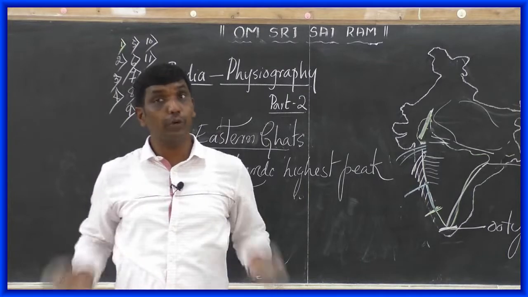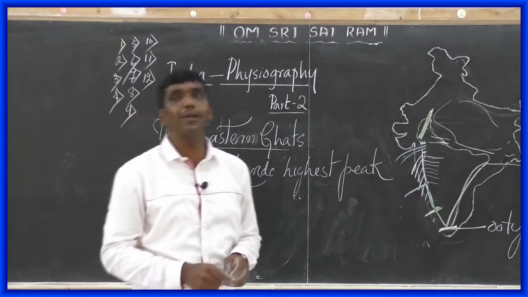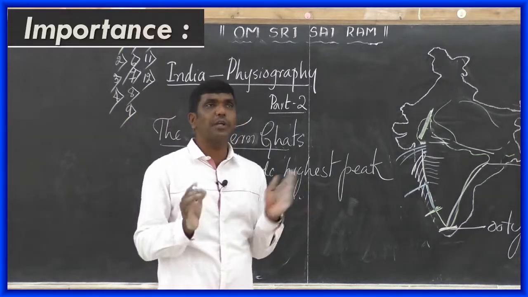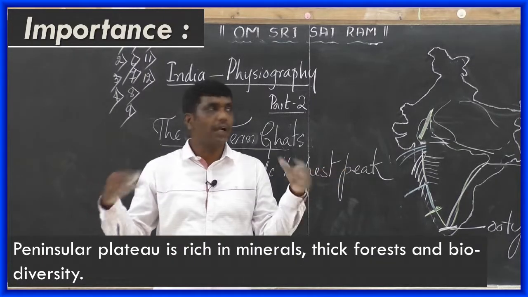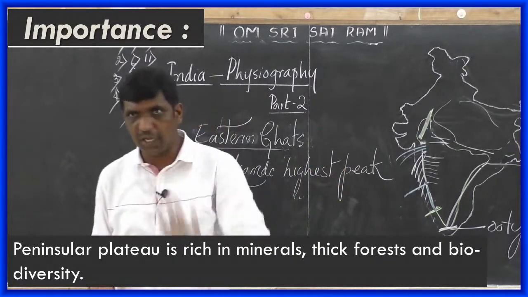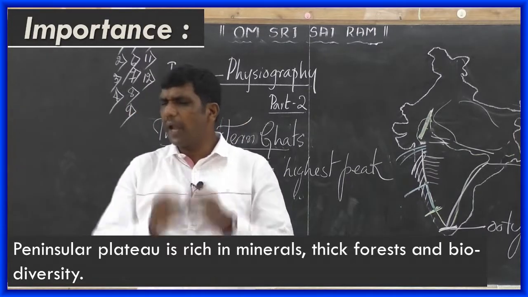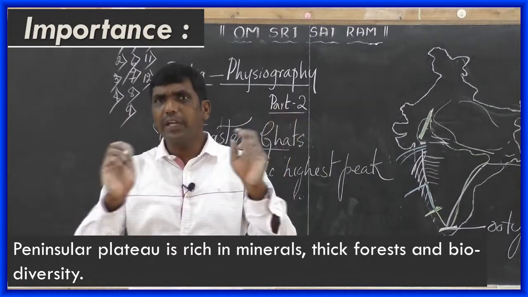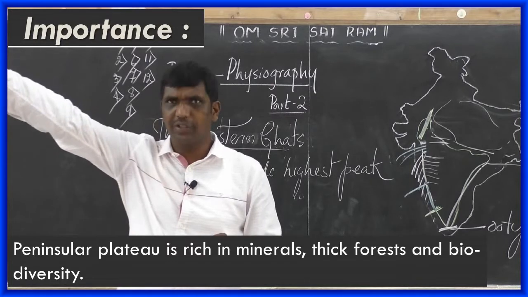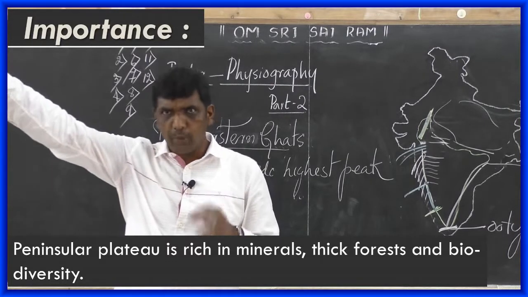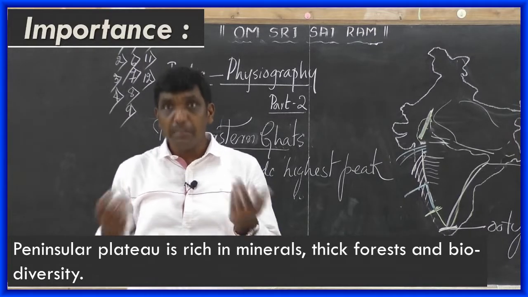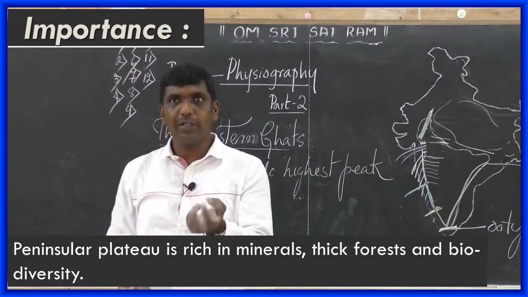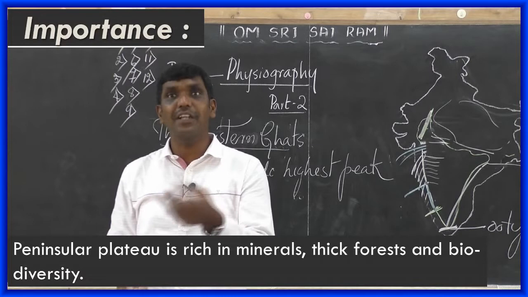Dear children, now we are going to see the importance of peninsular plateau. Peninsular plateau is rich in minerals and thick forest and biodiversity that we discussed in the Western Ghats. We can give the example of Kudremukh, then Baba Budangiri, and there we can see the minerals, Kemmannugundi, they are all located in Western Ghats.